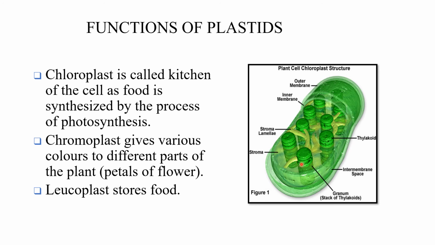This is called a granum, a stack of thylakoids. Then this is connected to the other by a tube-like structure that is called stroma lamella. So single thylakoids are arranged in the form of a stack, that is granum. The granum is connected to the other with the help of a tube-like structure called stroma lamella.